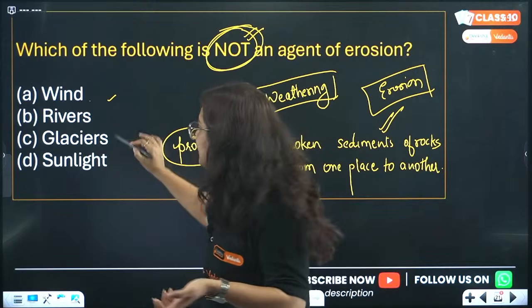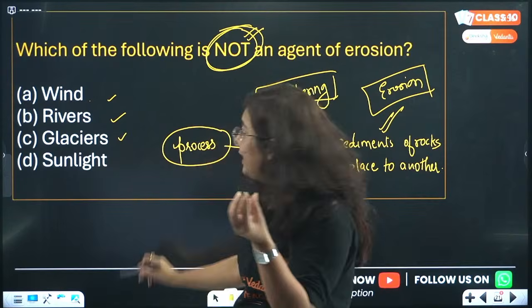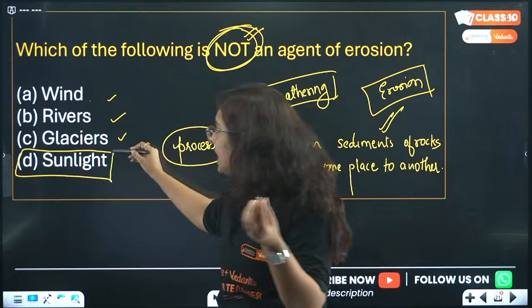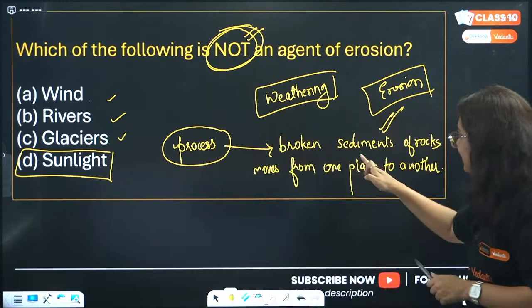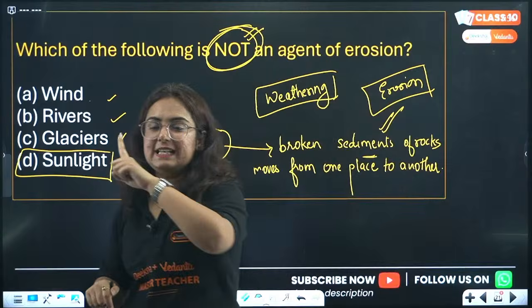Glaciers, yes. But what actually is not one of the factors? Sunlight, beta. How does sunlight help us to take the sediments from one place to another? So yes, D is the right answer.